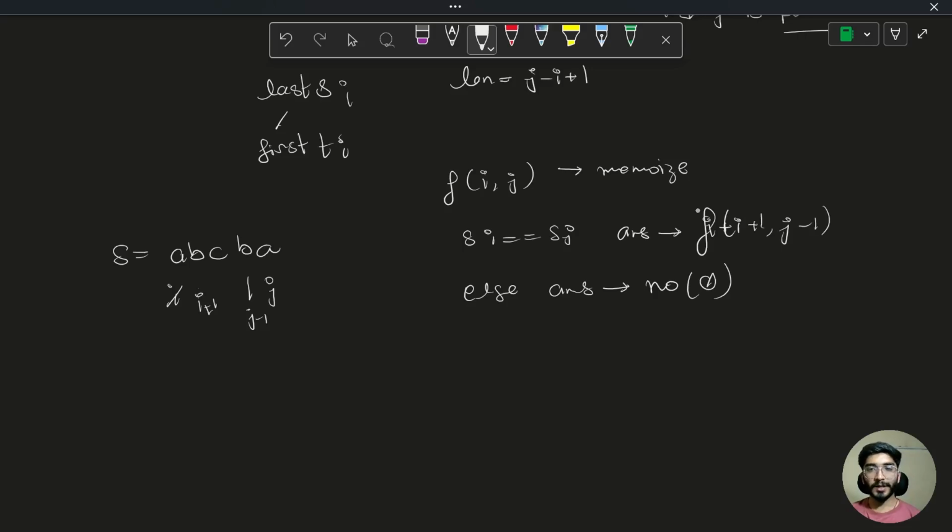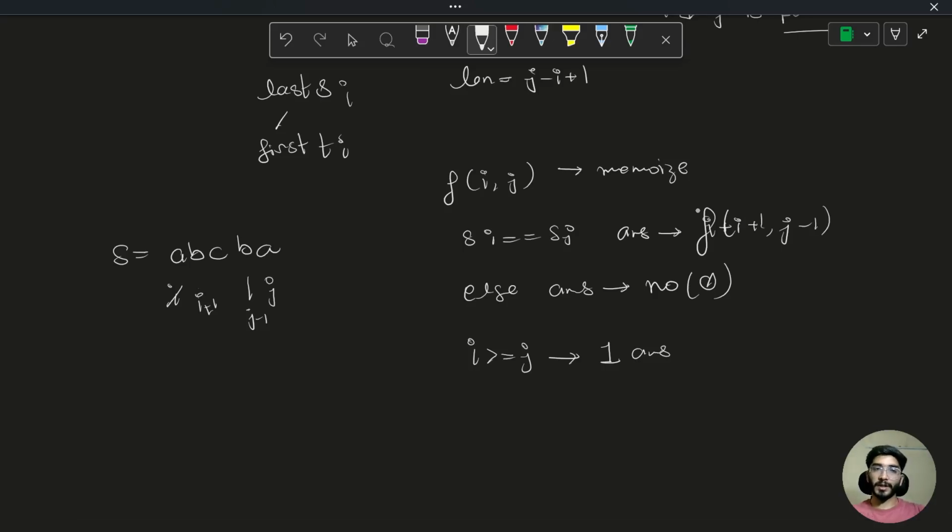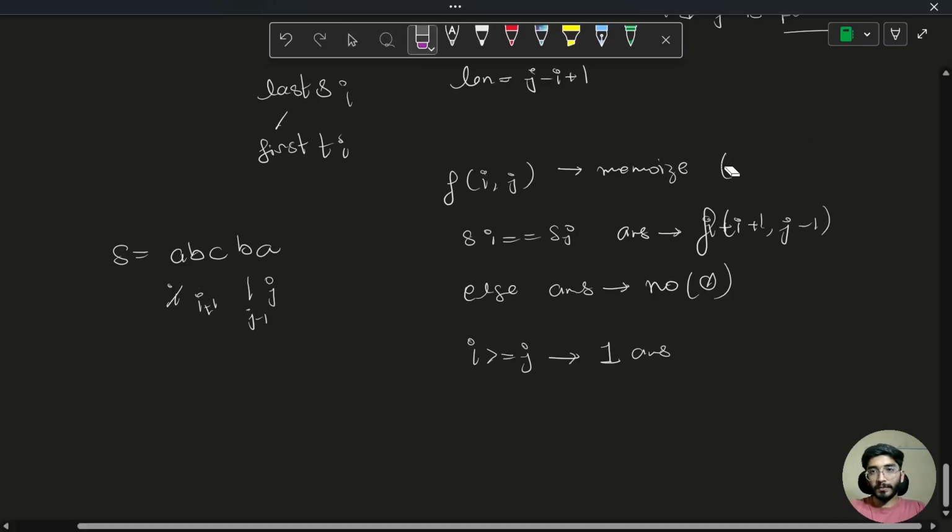So this is the recursive case, and the base case would be that my I becomes greater than or equal to j. We can say that yes, it is palindromic because a single character is palindromic in nature. So that's how I can compute, and we can memoize it so that the check would be order of 1.